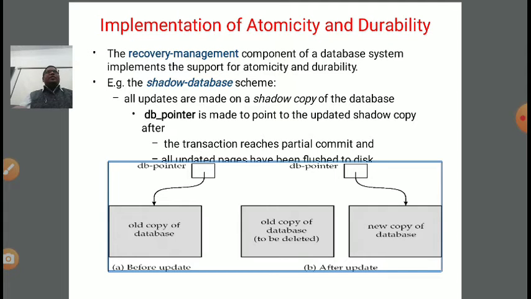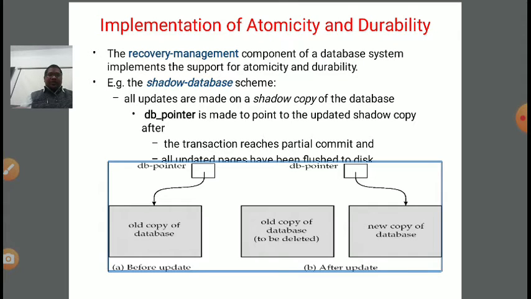And durability means the changes of the transaction should persist, should be durable, until they are reflected in the database in a perfect manner, right? So the recovery management component of a database system implements the support for atomicity and durability. For example, the shadow database technique or scheme. We will cover shadow paging and shadow database in much detail in the upcoming lectures. Here I am giving just a brief overview.